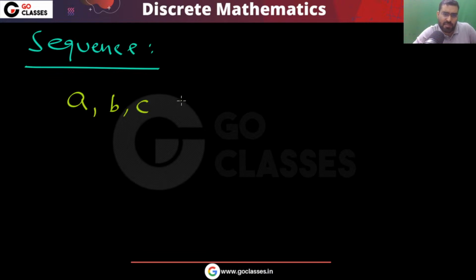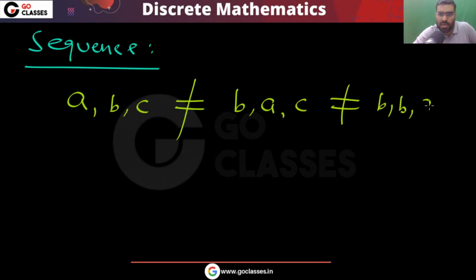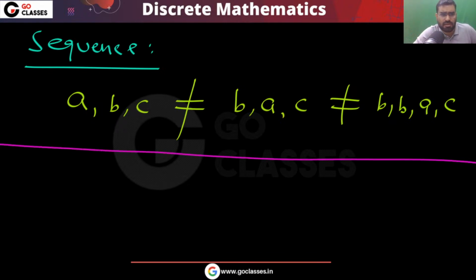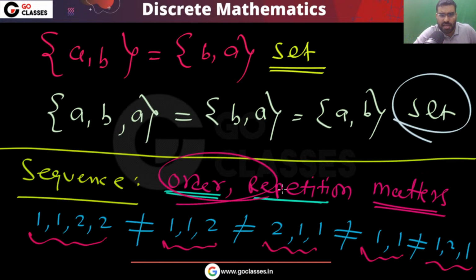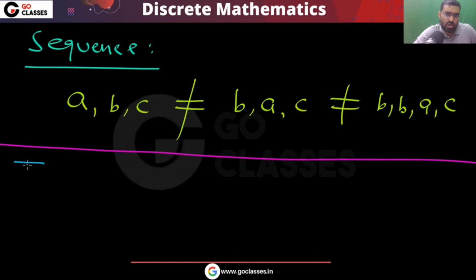Look at the sequence A, B, C. This sequence is not the same as B, A, C. This sequence is not the same as B, B, A, C. So in a sequence, all these things matter. Both things matter in a sequence. Now let's see the next concept, that is the tuple.